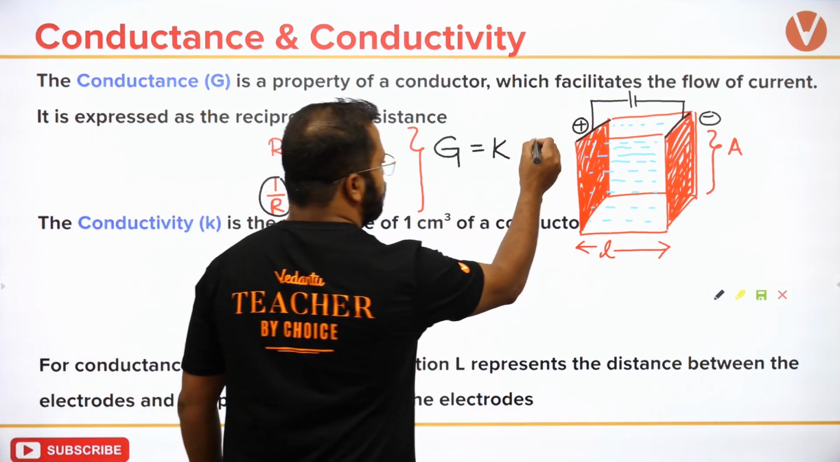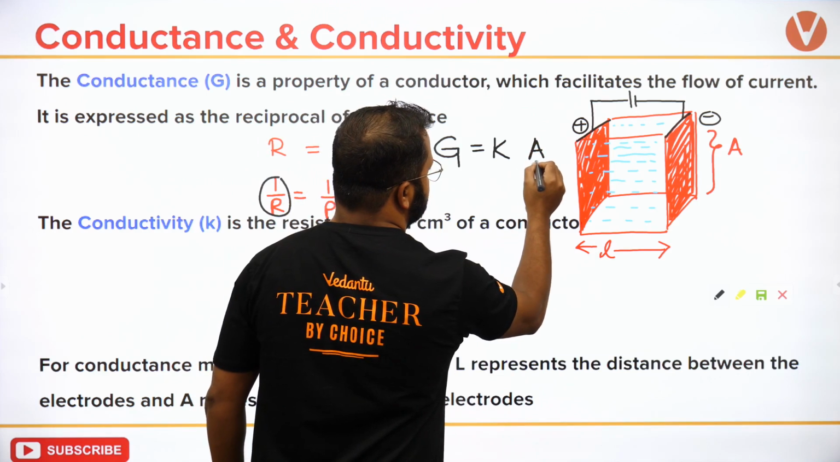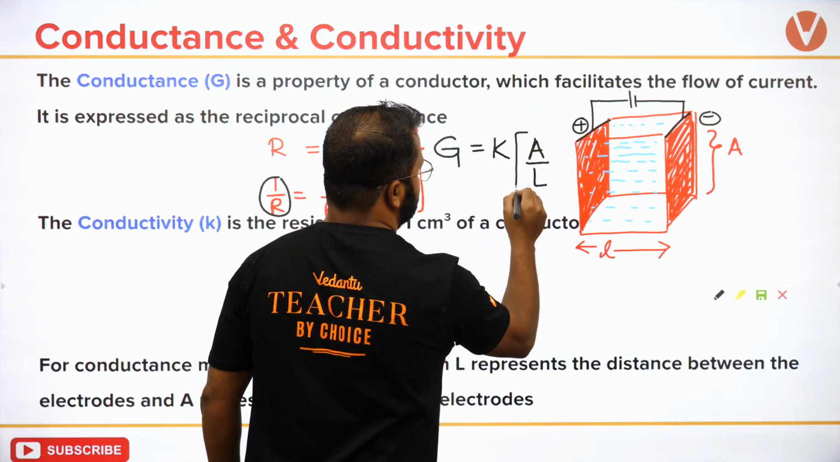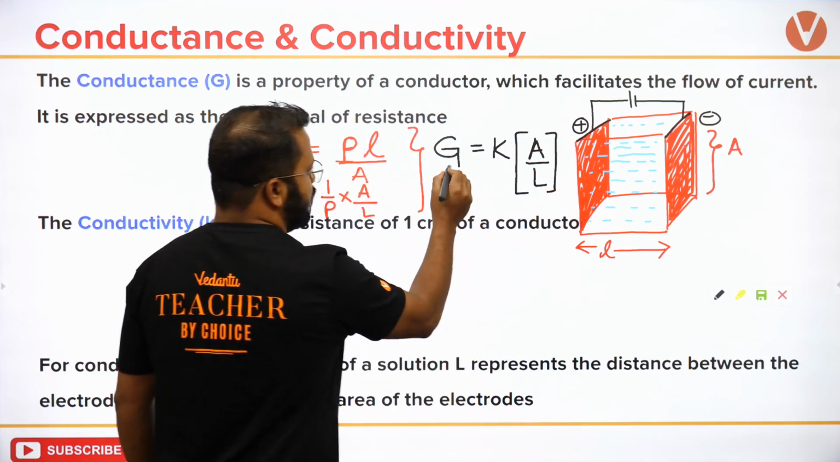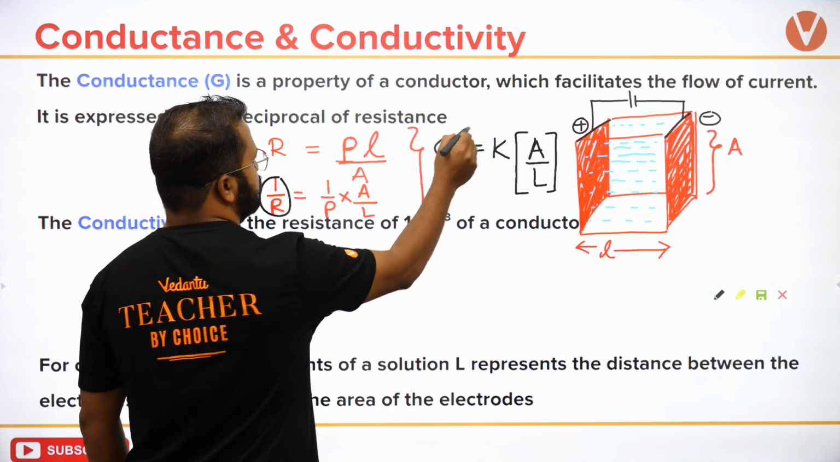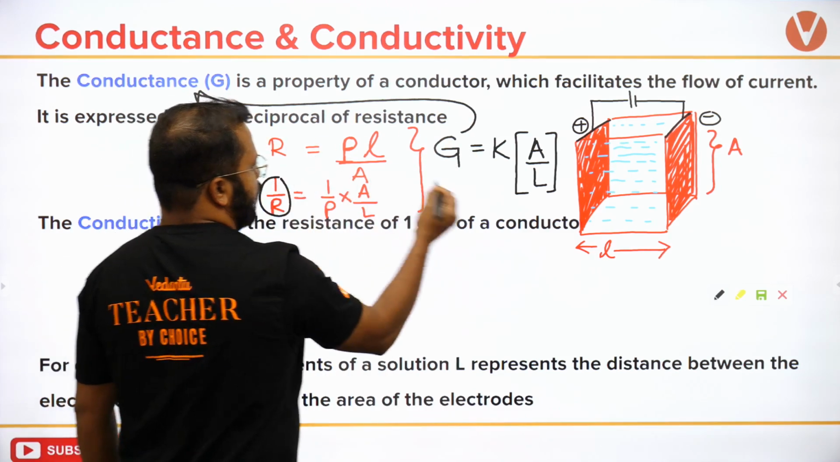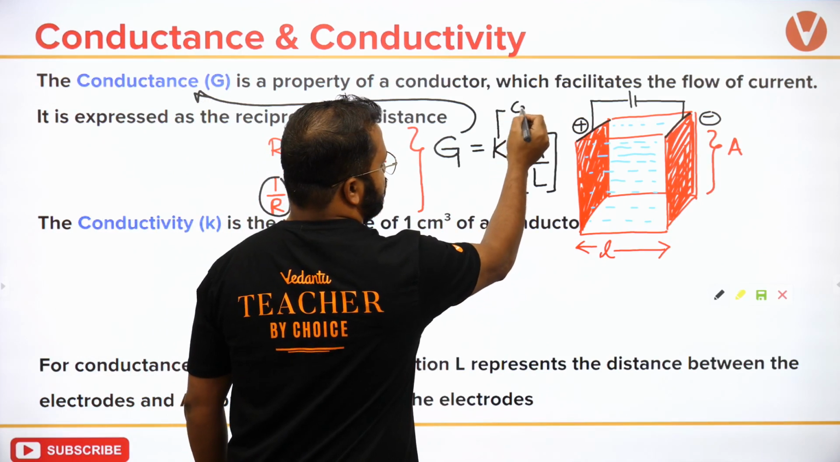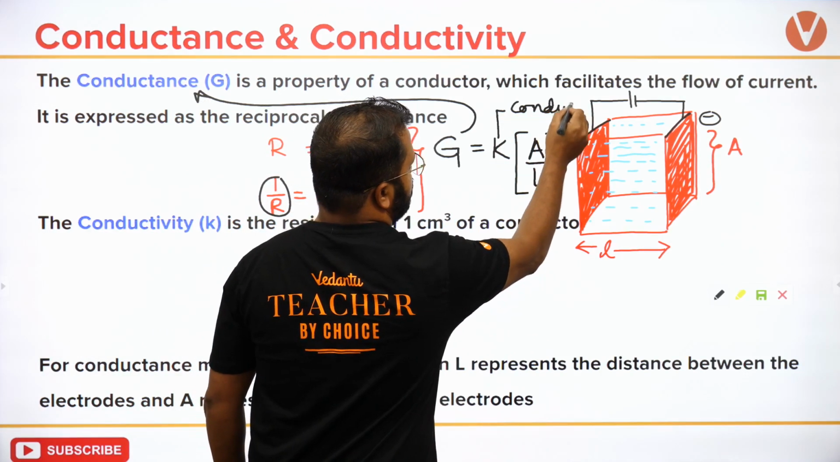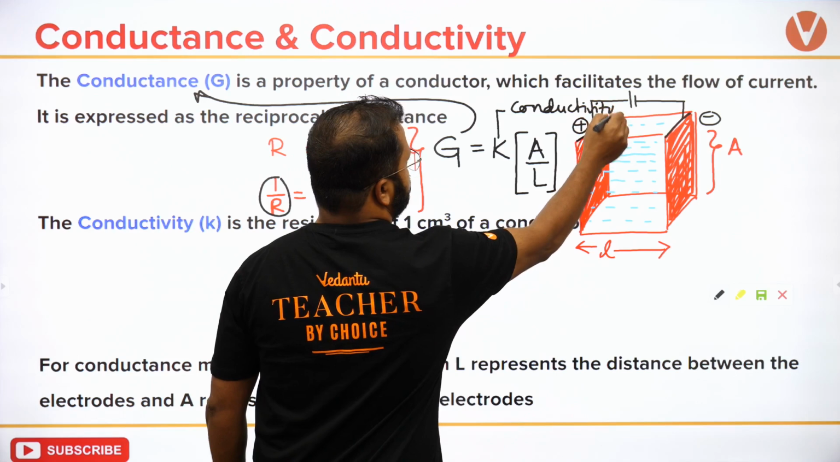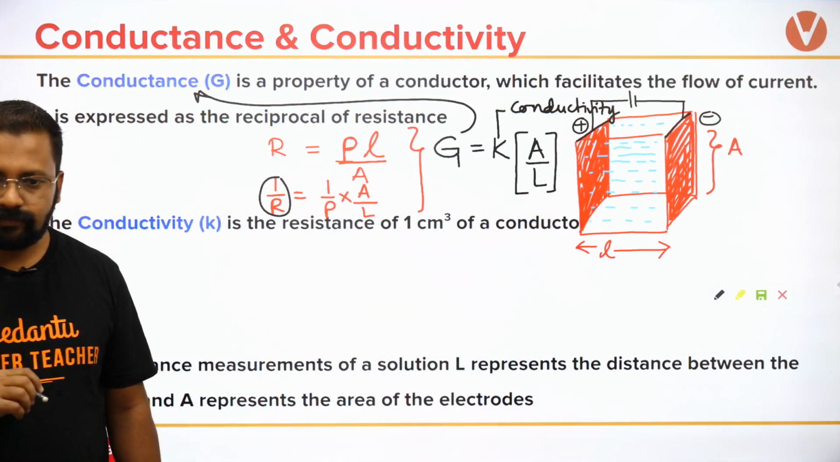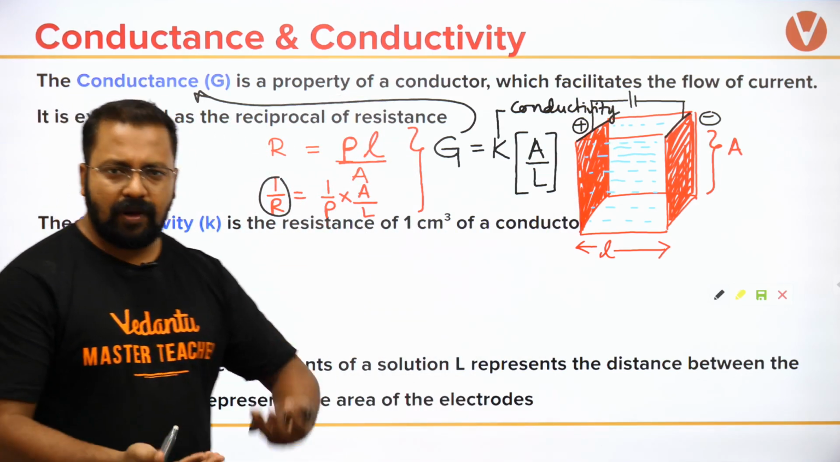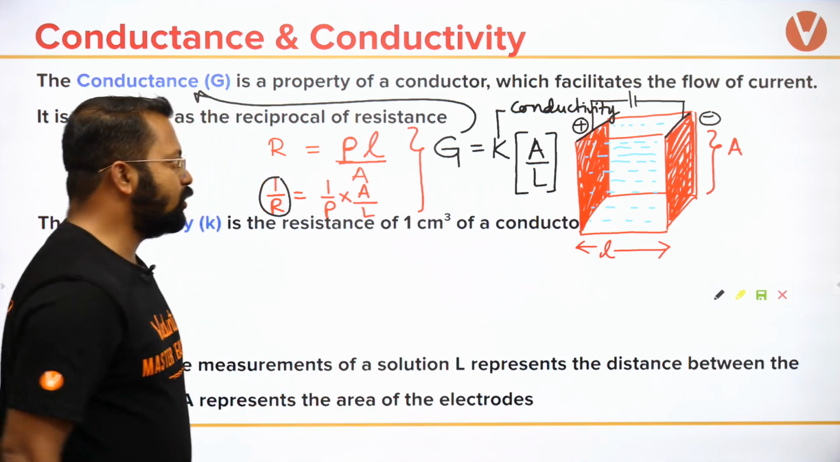और A और L तो वैसे ही रह जाएंगे. So this becomes your conductance, and this is your conductivity. Conductivity, ठीक है? K को आप कप्पा भी बोलते हैं, it's a Greek alphabet, कप्पा बोलते हैं.